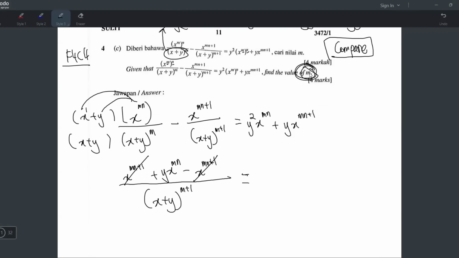So I want to find m. Okay, let's look at the right side. Then let's look at the left side. Okay, we have a problem.